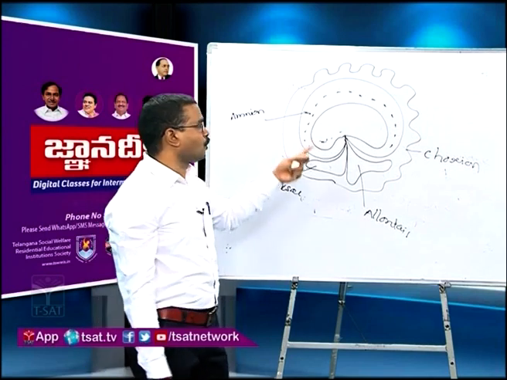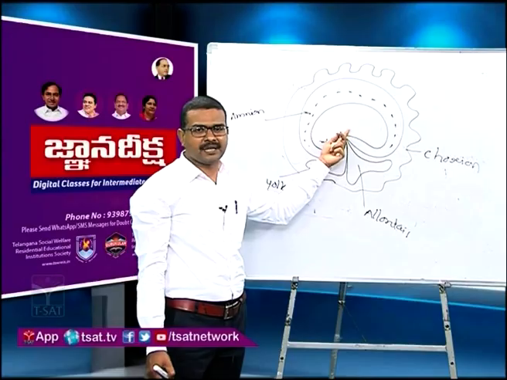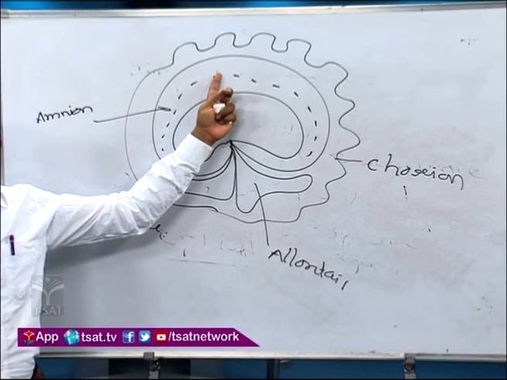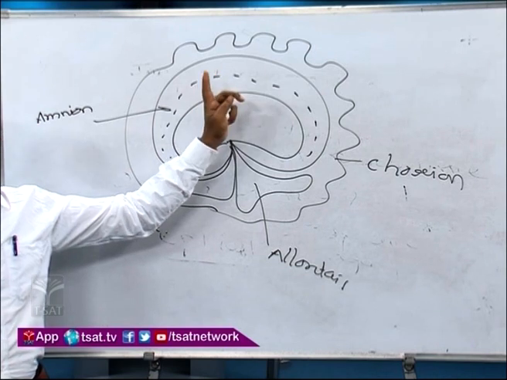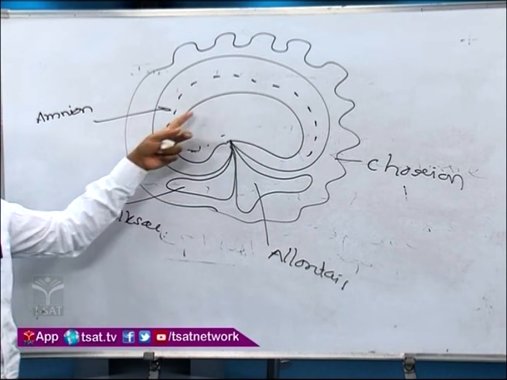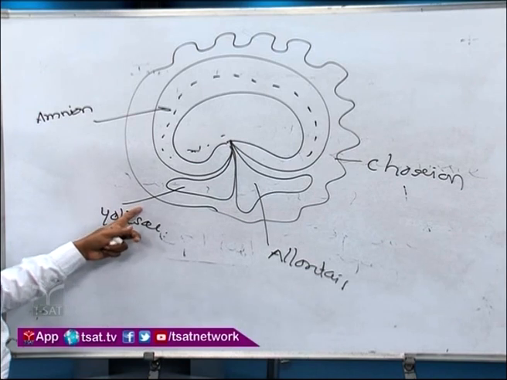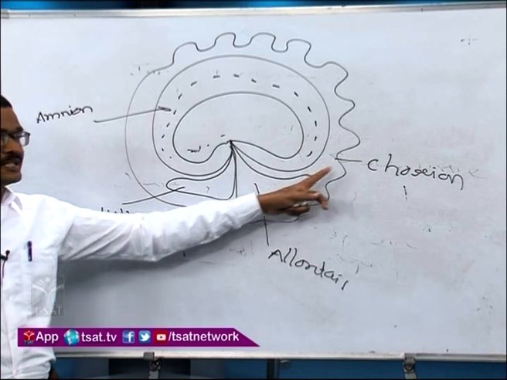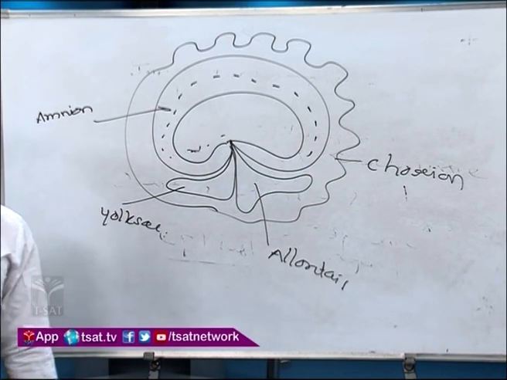That's why the four types of extra-embryonic membranes are there. The amnion is evidence to prove that human beings can recapitulate aquatic ancestry, and other layers are there. So the yolk sac has no significant function. The allantois stores the excretory materials. The chorion draws nourishment from the mother's uterus.